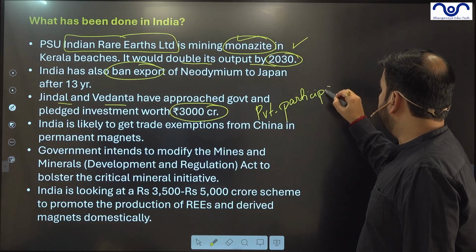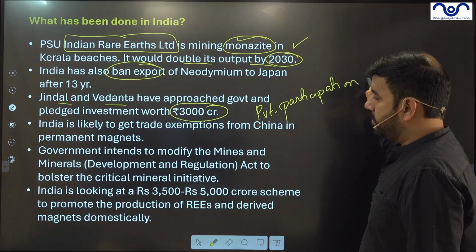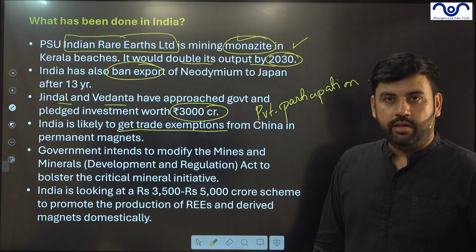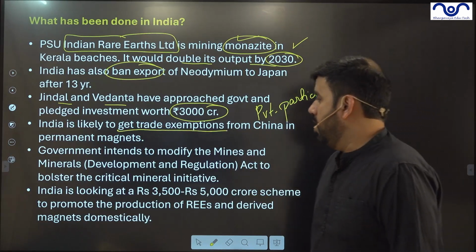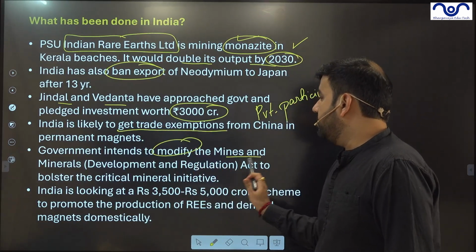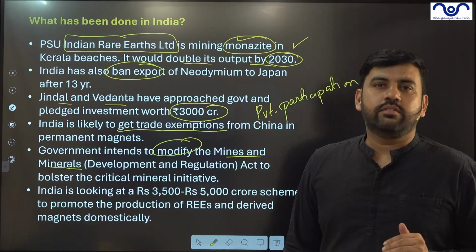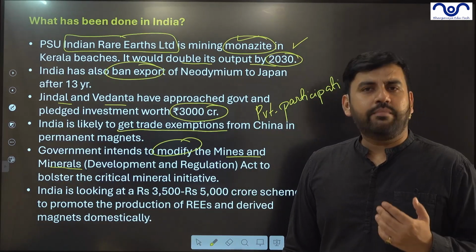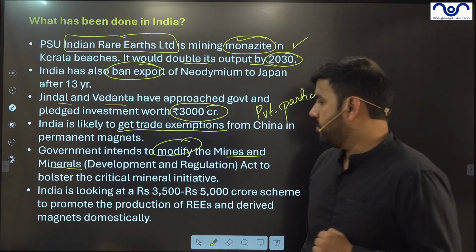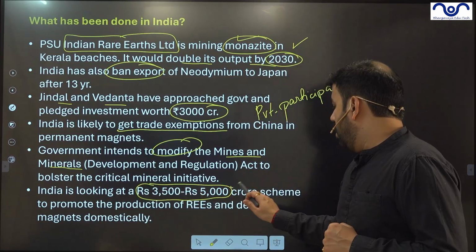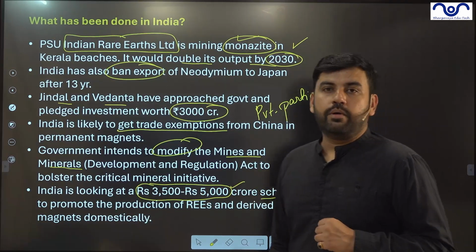Private participation has been brought. India is likely to get trade exemptions from China. The talks are going on. The government intends to modify the Mines and Minerals Act to relax certain exemptions, environmental clearances and many other things. India is looking at a 3,500 to 5,000 crore scheme to promote their production.